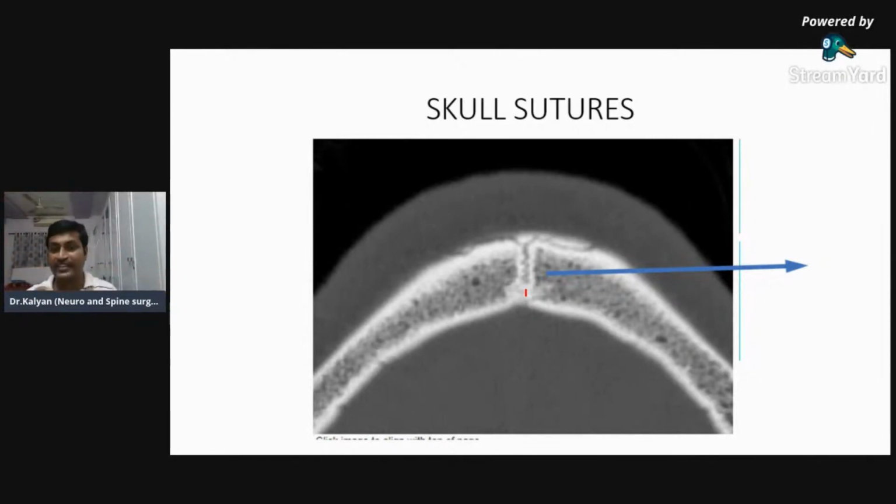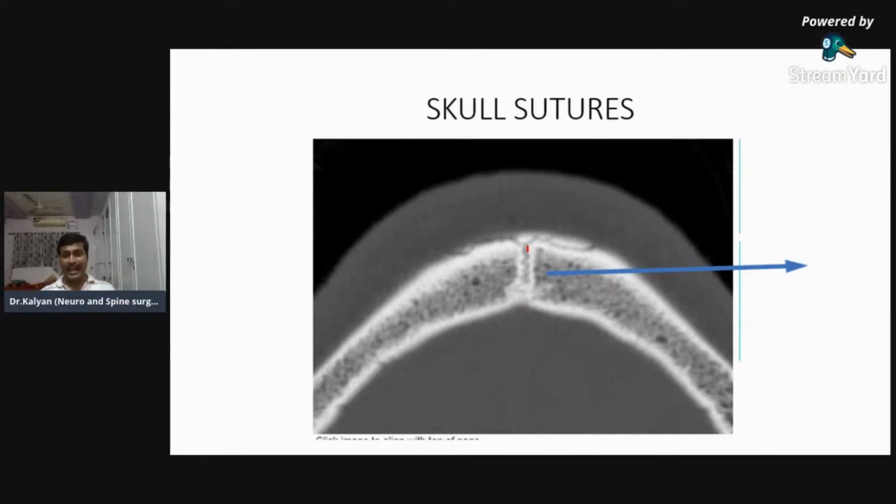How many of you are able to identify that zigzagness of the suture? Whoever has appreciated on this picture that zigzag interlocking nature of this one, try to say yes. How many of you have identified it? The zigzag. Most important thing is, why did I tell you to identify the sutures? Why was I trying to teach you sutures? Because whenever you say fracture in the skull, the first differential diagnosis is whether you are able to differentiate fracture from a suture or not. Sutures appear as fractures. So you should be able to differentiate this is a suture, this is a fracture.